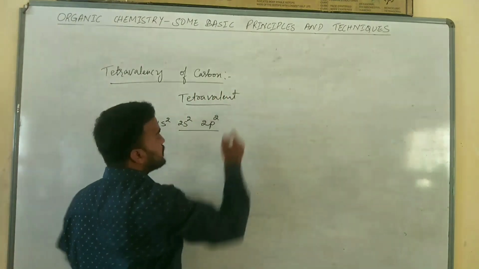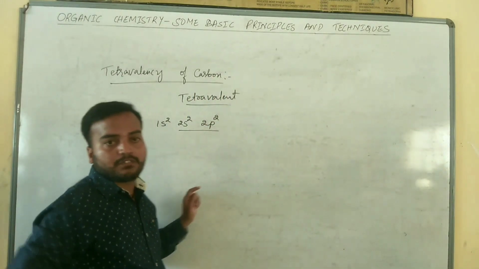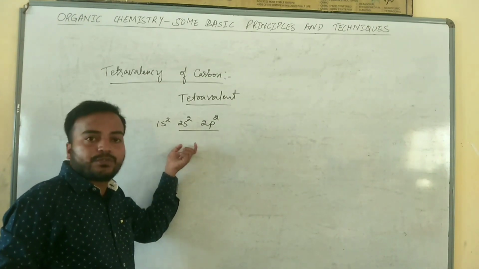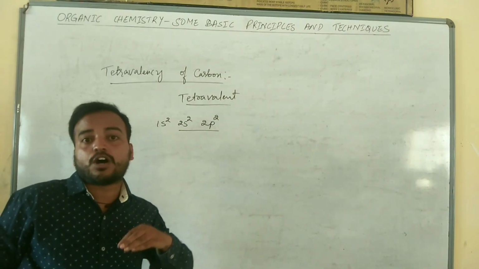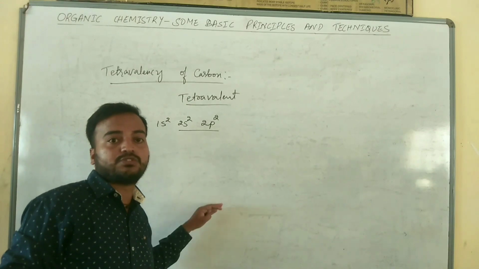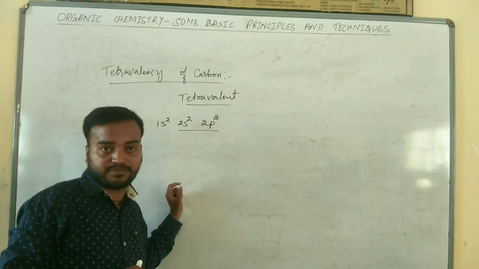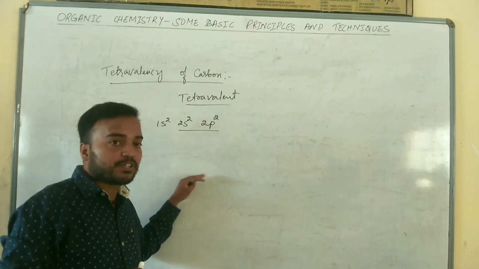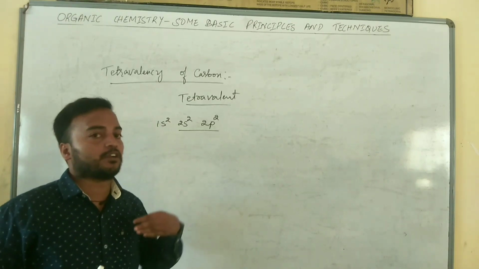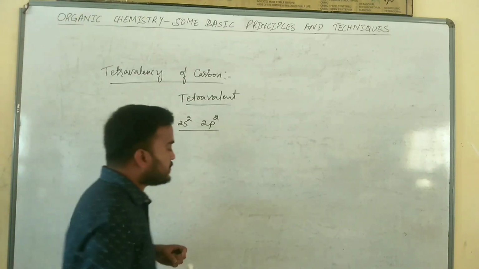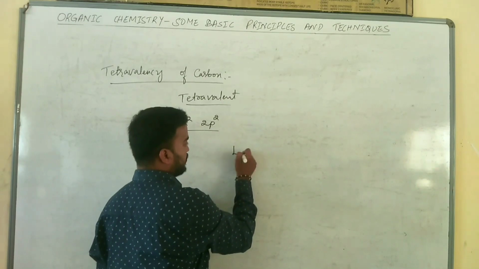Carbon is always tetravalent. Consequently, it is very difficult for carbon to either gain or lose 4 more electrons to achieve the nearest inert gas configuration. Why is it difficult for carbon to either gain or lose the electrons? I will take lithium as an example.